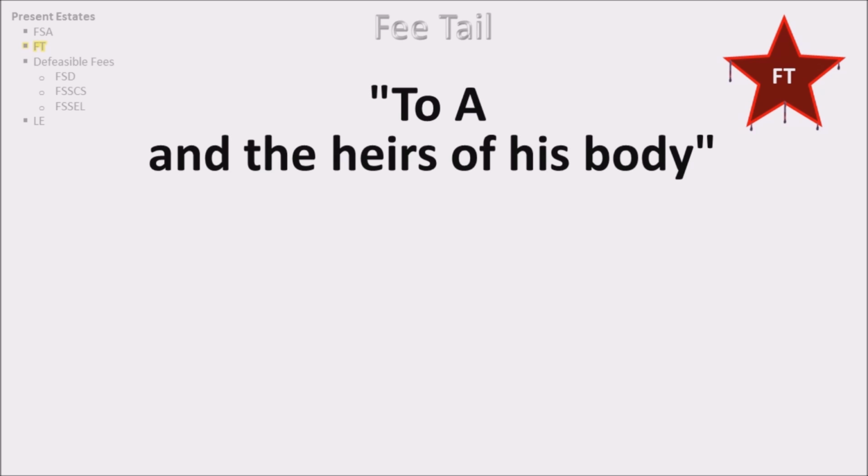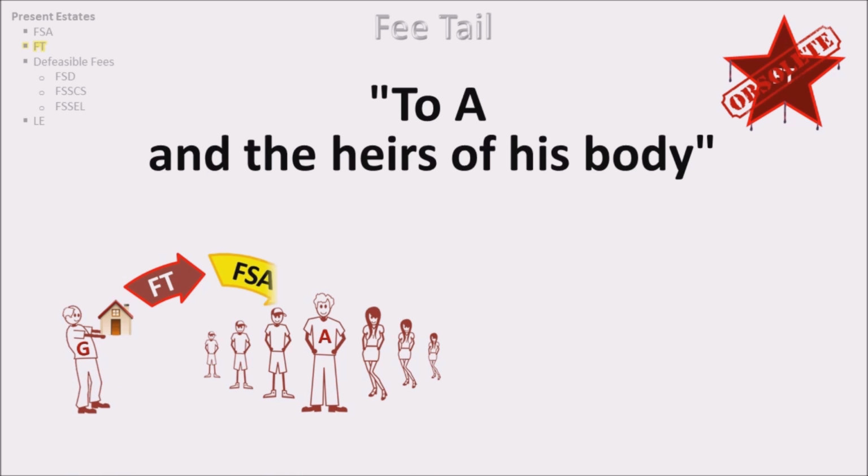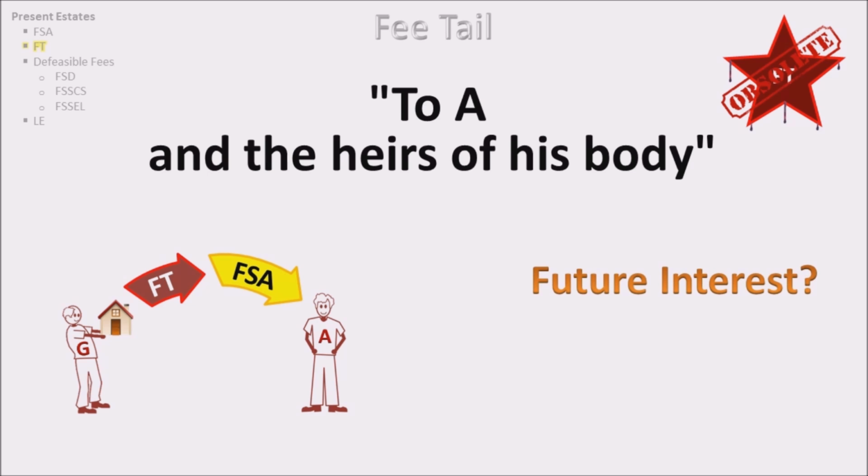Fee tail. A fee tail is an interest in land that is only transferable to blood-related descendants. The language that creates a fee tail is "to A and the heirs of his body." Note, the fee tail is obsolete because it has been abolished in almost all states. Thus, it is almost never tested on the bar. Also note, an attempt to create a fee tail results in a fee simple absolute. The intent of the fee tail was to ensure control within blood-related descendants. Any future interests? If the future interest was in the grantor, it was called a reversion. If the future interest was in a third party, it was called a remainder.